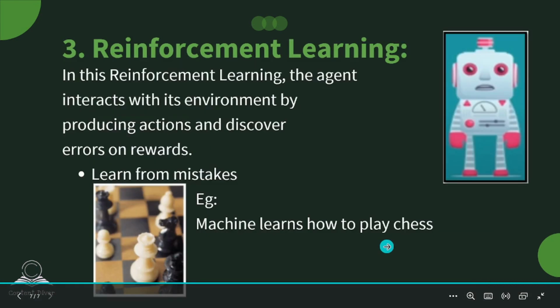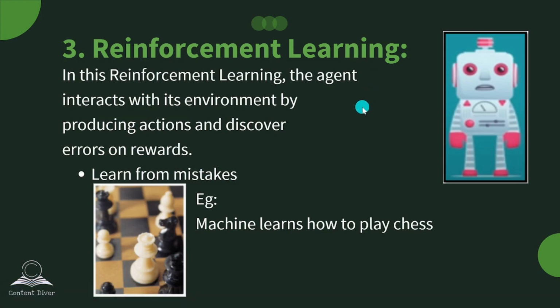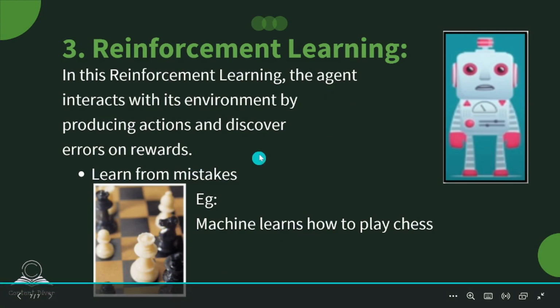And the third one is reinforcement learning. In reinforcement learning, the agent interacts with its environment by producing actions and discovers errors or rewards. That means while performing, there may be errors and it learns from the mistakes. It may make some mistakes and it learns from those mistakes. The best example for reinforcement learning is a machine learning how to play chess.